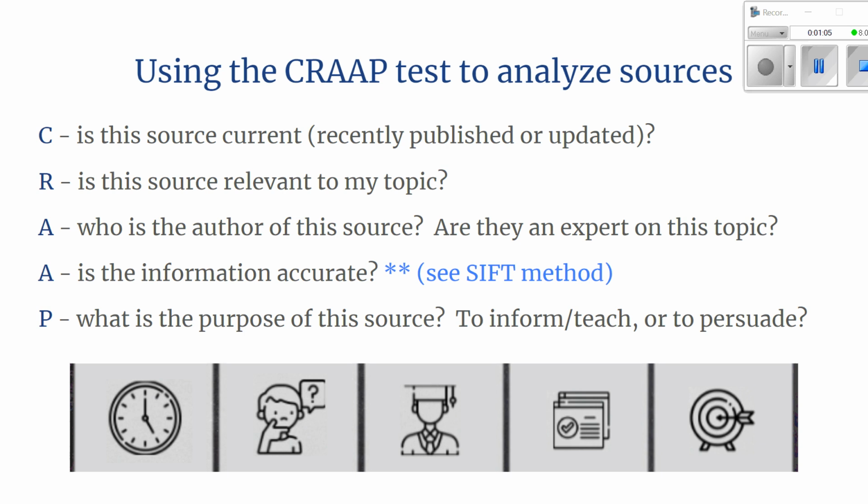And then finally, the P of the CRAAP test: what is the purpose of this source? We are hoping to find things whose goal is to inform or to teach, not necessarily to persuade or try to change your thinking. Those are more persuasive. Sometimes they can be biased. So these 5 questions are ones we ask ourselves as we're doing research.